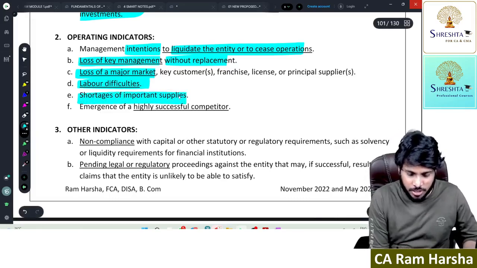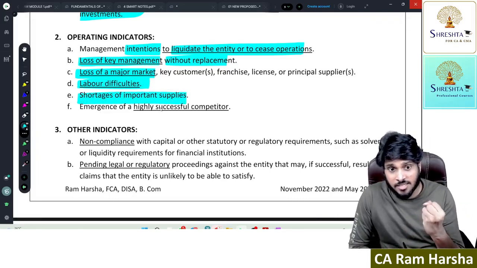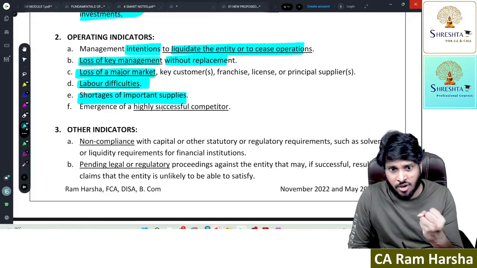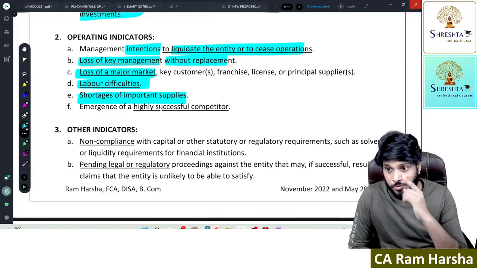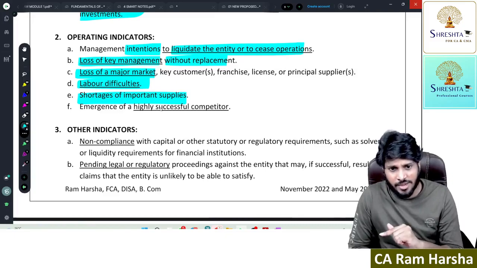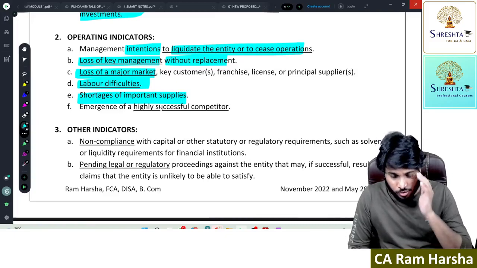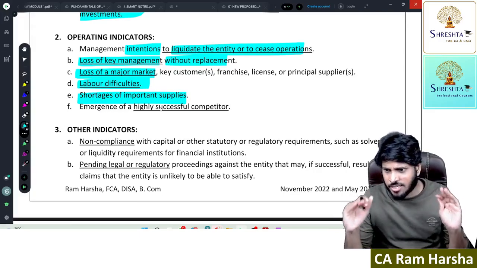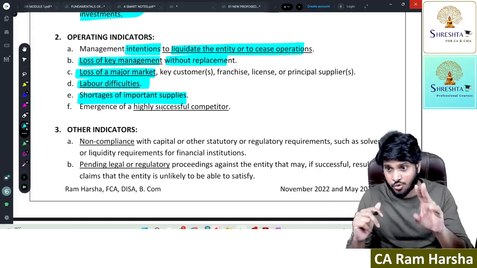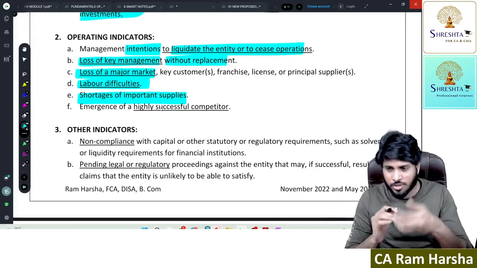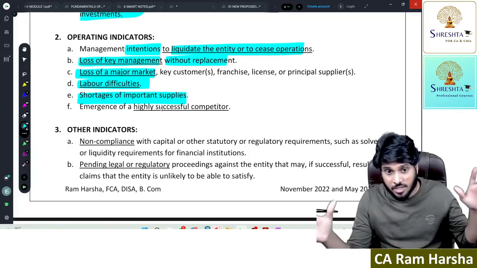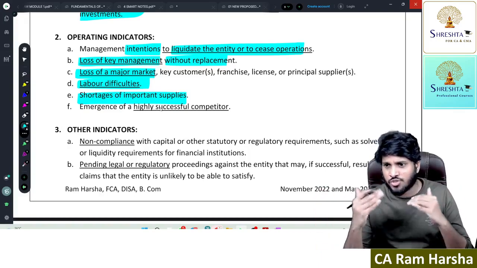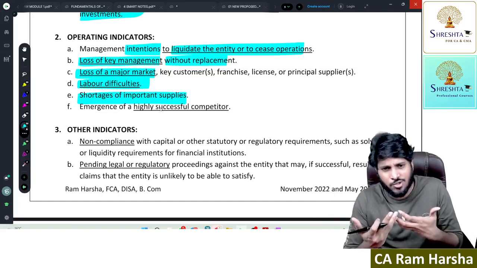Labor difficulties, shortage of supplies. Entire worldwide semiconductor technology: 25% of the world's semiconductor technology is controlled by Taiwan. And now with Taiwan, every country is fighting. China is fighting against Taiwan to occupy that. Getting it? Because the semiconductor supply is very short, many cars are in waiting period. There is a car called Mahindra XUV 700; the waiting period is 2 to 4 years. Almost all Hyundai cars have a waiting period of more than 6 months. Almost every car company has a waiting period of 2, 3, 4 or 5 months. Why? Supply is not able to meet the demand.